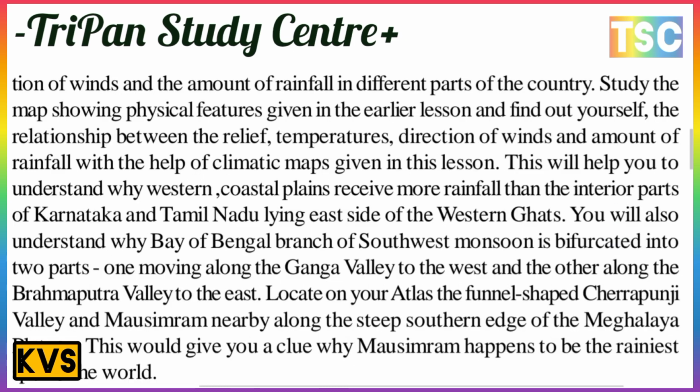Locate on your atlas the funnel-shaped Terapunji Valley and the Masirama nearby, along the steep northern edges of the Meghalaya plateau. This would give you a clue: Mizoram happens to be a rainfall spot in the world.